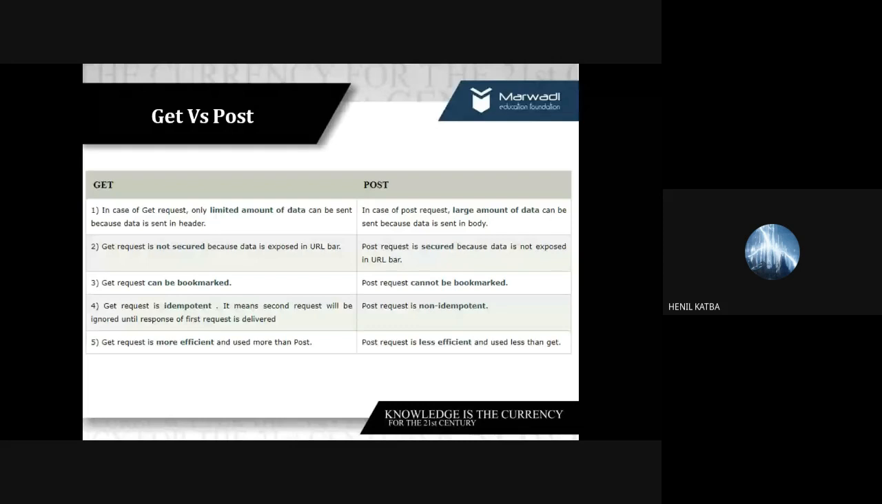So while doing development, you can easily test which category IDs or what data you are passing. If we compare all the methods, put, delete, options, trace, and head, get and post are used more. But in that comparison, get is used more because it is more efficient.